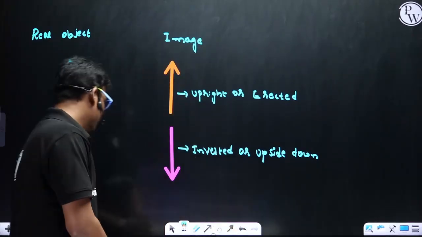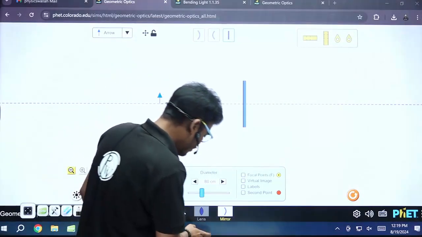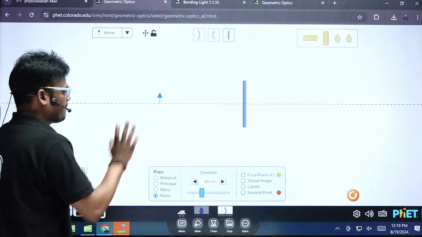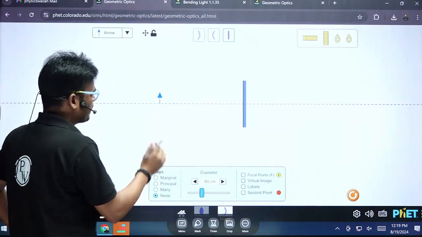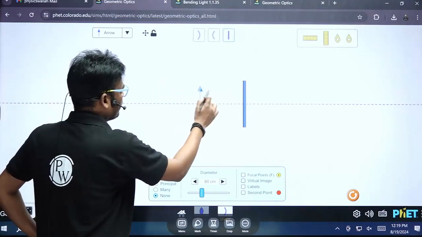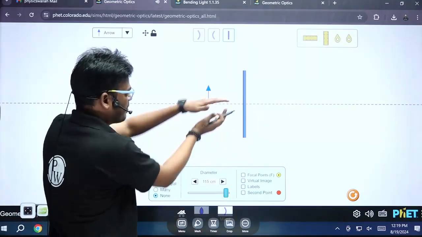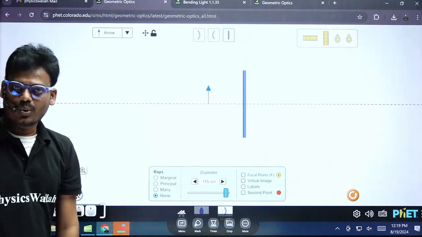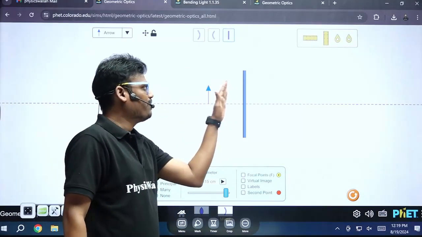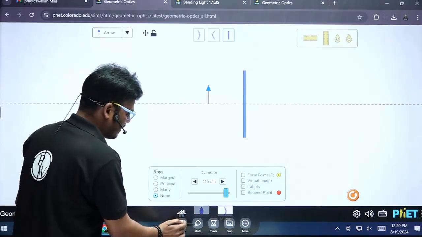By visualization, let's try to understand what is reflection. I'll reduce the brightness so that you can observe. So this is the object, and I'll increase the size of the object. Here we have a mirror, so I'll increase the length of the mirror. Hopefully it is visible, right? Here there is an object in front of a mirror. Let's see what will happen.